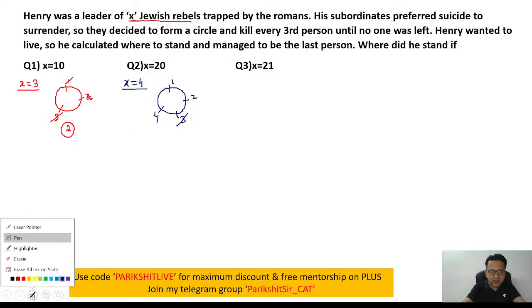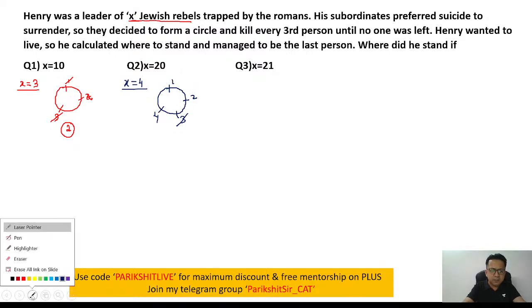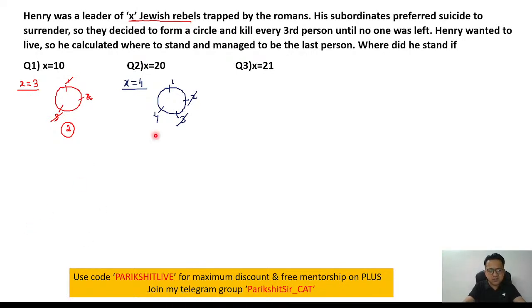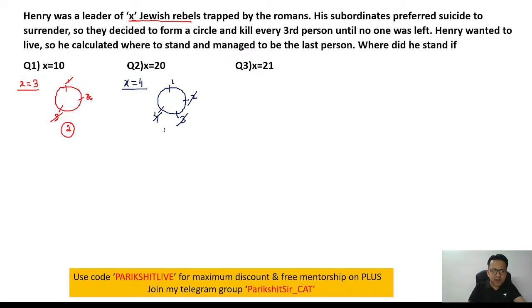Then you continue the counting. 3 is killed. From here, you again start 1, 2, 3, so person number 2 is getting killed. Whoever gets killed, don't count him again. After 2, you continue. The next person alive is 4, so you start your counting from here. 1, 2, 3. Person number 4 gets killed. So who survives the game? Person number 1 survives the game.